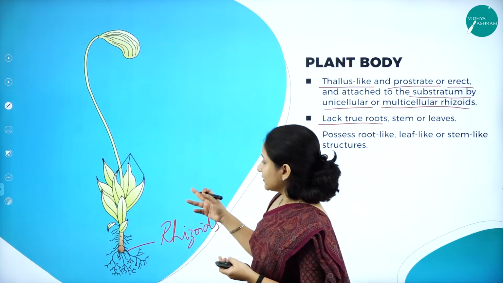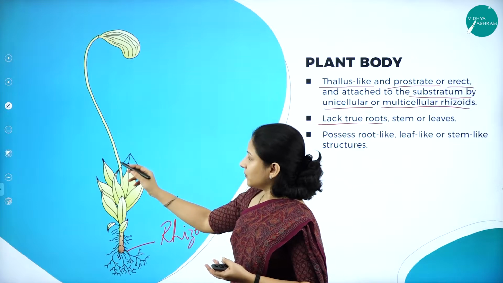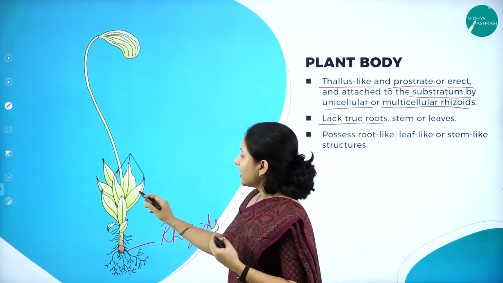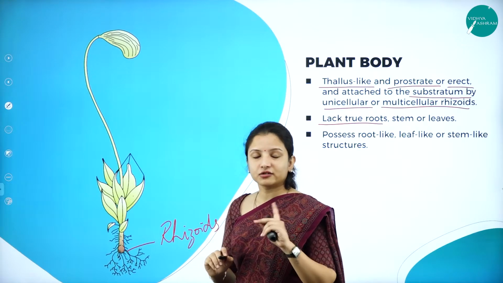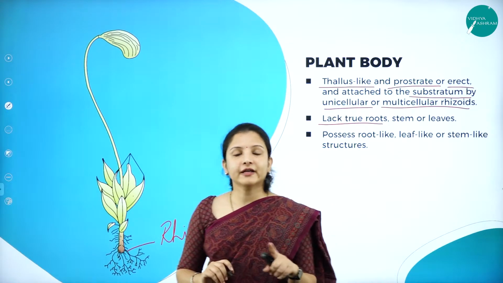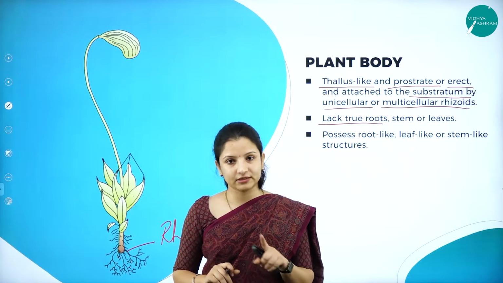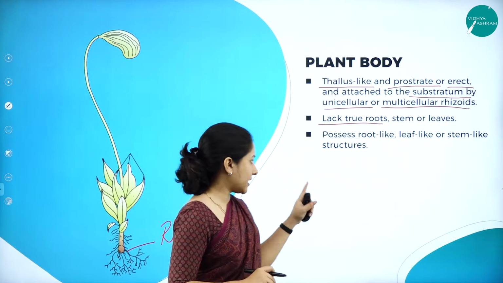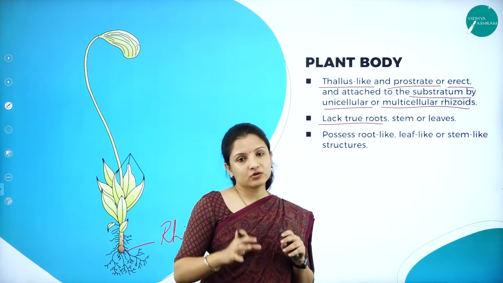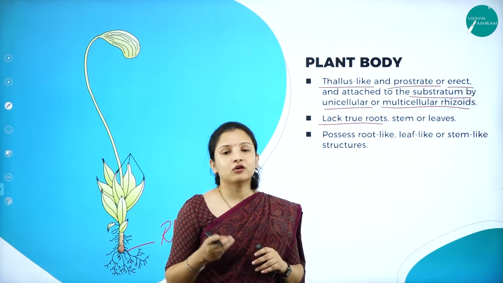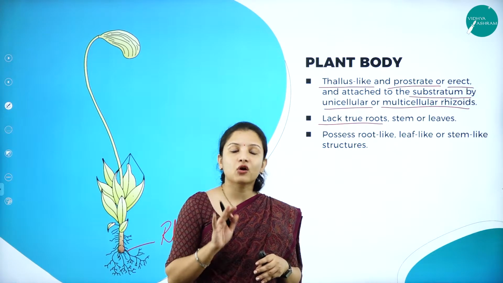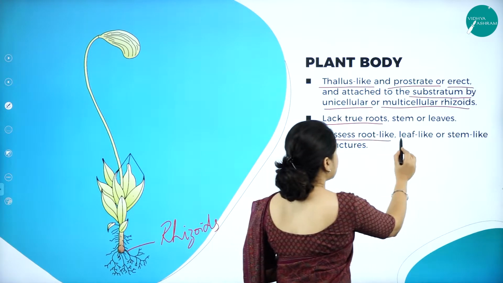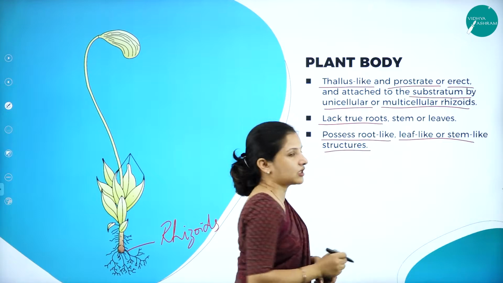So here there is a stem, but you cannot call it the stem. It is just a stalk, and this is the plant body, but it is not the leaf. So bryophytes do not have a true leaf or stem, and not even a true root, but instead they have rhizoids, and they just possess root-like, leaf-like or stem-like structures, but they are not the actual leaf, stem or root.